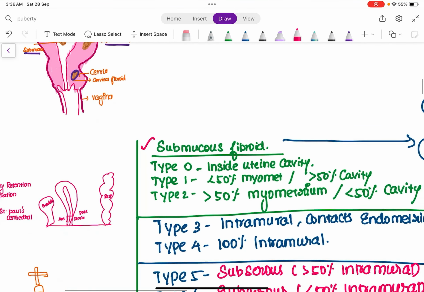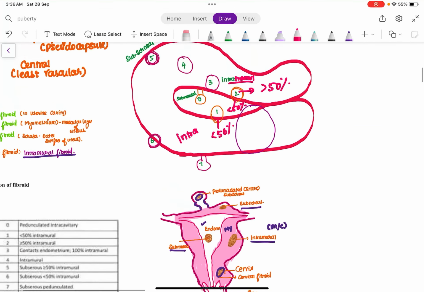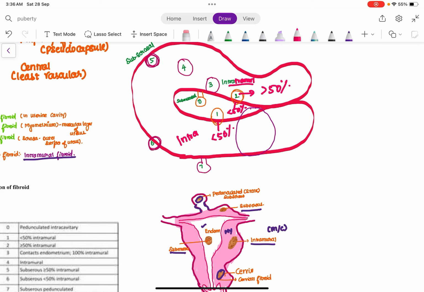Now what is type 3 and type 4? So type 3 and type 4 stand for the intramural part. So what is type 3 and type 4? Type 3 means it is intramural in location. What is intramural? This portion where you see is the intramural portion.